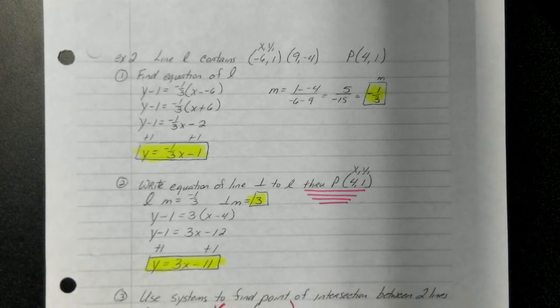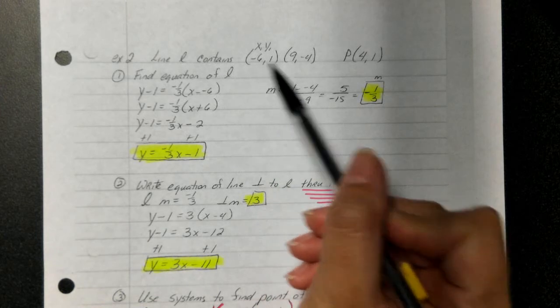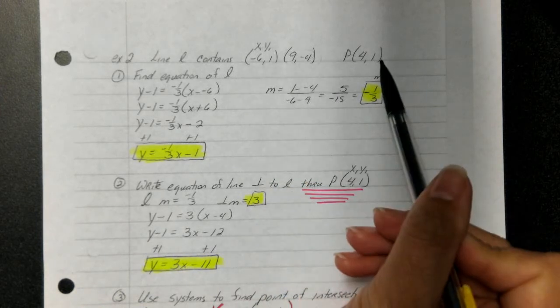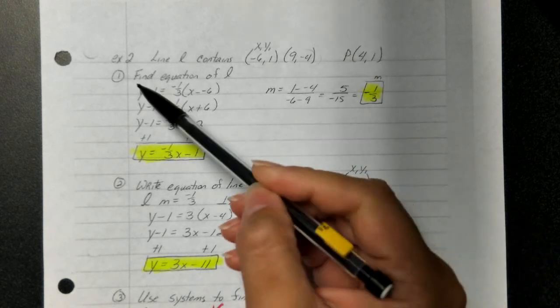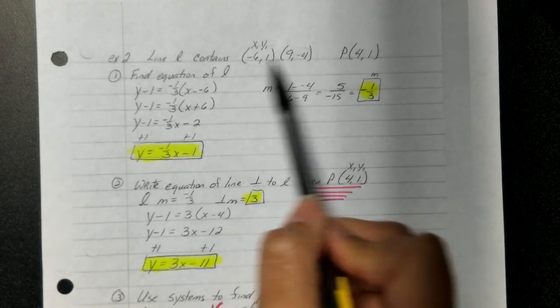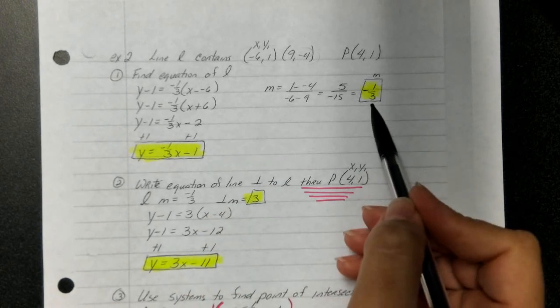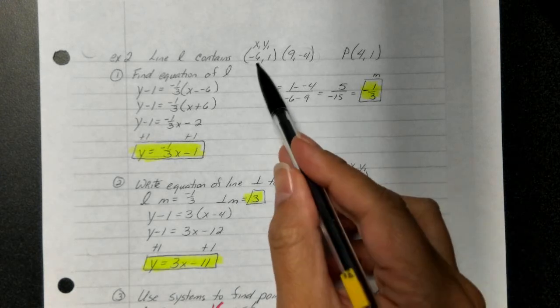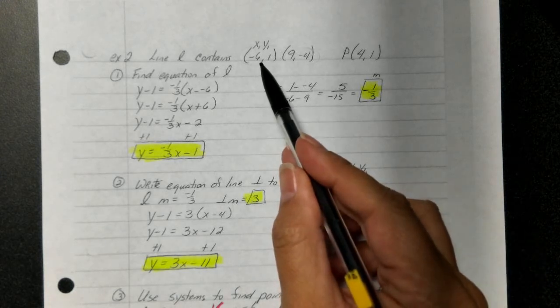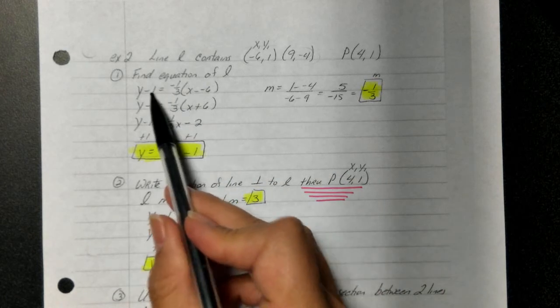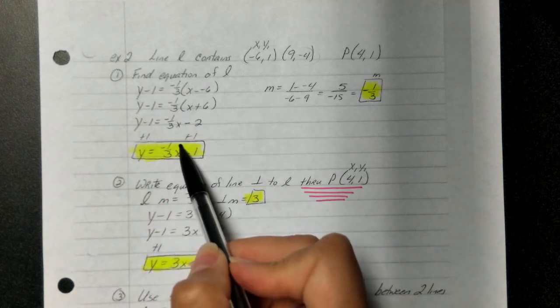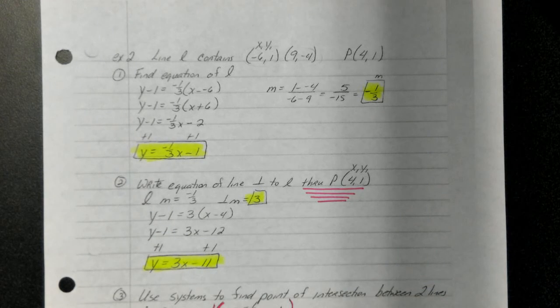All right, here's our second example. Line L contains 2 points, and then it's giving us point P of (4, 1). So remember, your first step is to find the equation of line L. So we're going to take these 2 points and find the slope. Our slope is negative 1/3, and in this one I have used the point (-6, 1). So I plug in my slope and I plug in my point, and I get the equation of the line to be y equals negative 1/3 x minus 1. Now at this point I would stop the video, work step 1, see how we did, see if you're getting what I am.